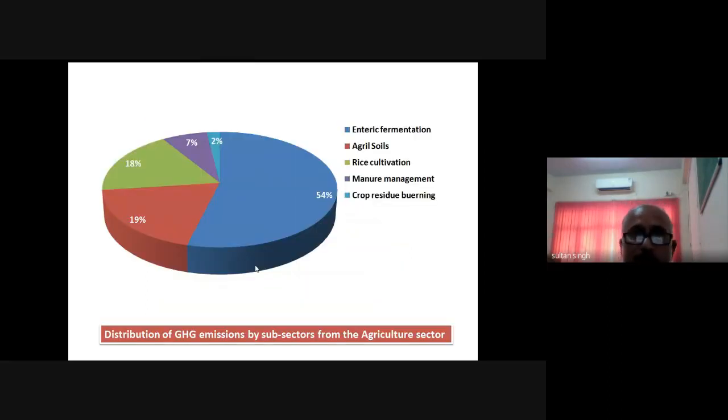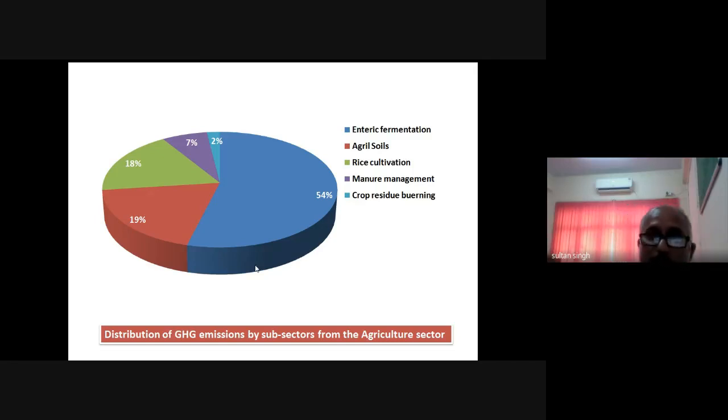Friends, this is the contribution of the different subsectors within agriculture: enteric fermentation, agriculture soils, rice cultivation, manure management, and crop residue burning. Out of these five, enteric fermentation is contributing 54% of the total greenhouse gases, so mainly the livestock. Then come agriculture soils, mainly through nitrous oxide and some ammonia.